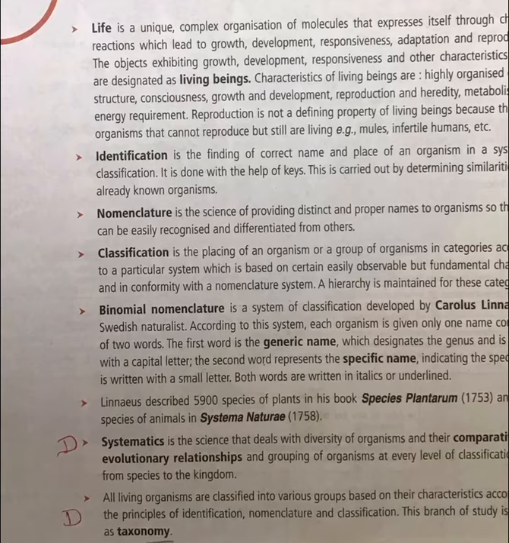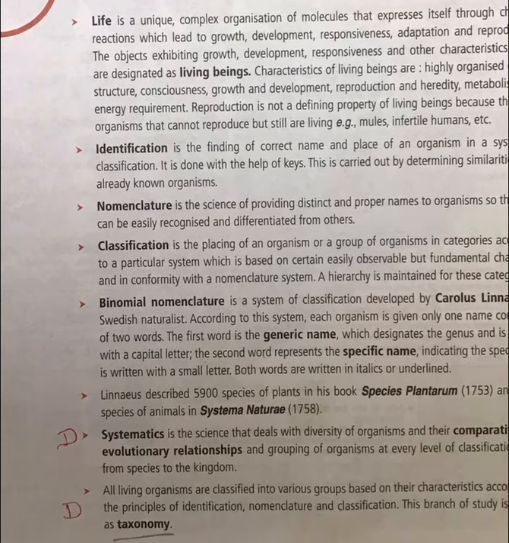The second word represents the specific name, indicating the species, and is written with small letters. Both words are written in italics or underlined. Like we say, Homo sapiens.